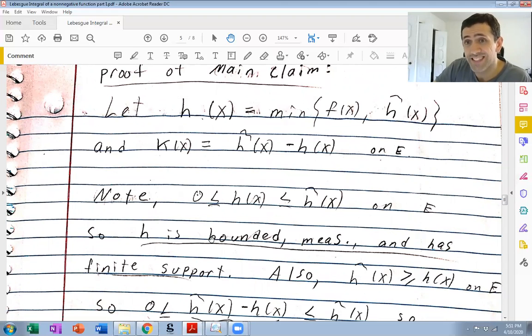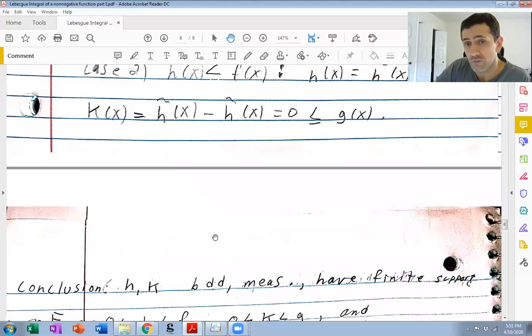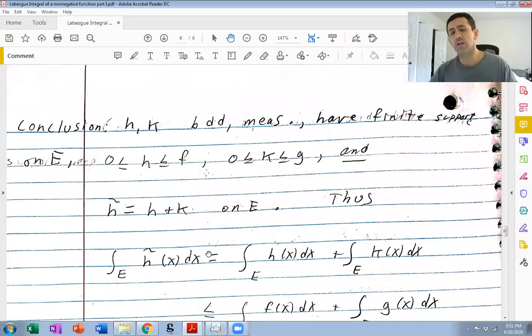So h tilde is k plus h, trivially by definition. Because everything is bounded, measurable, and has finite support, we know in this situation that the Lebesgue integral is additive.